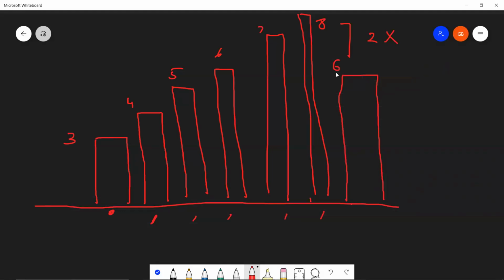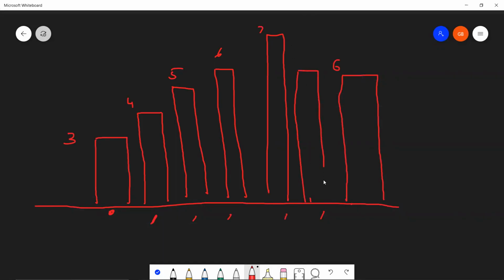The only choice we have over here is making a building of smaller size than 7, which is 6. This is possible, because the difference between the heights is 0, which is allowed. It should not be greater than 1. This is something we need to keep in mind. Now, how will we find the maximum height that we can achieve between these two buildings? It's also a very simple formula.